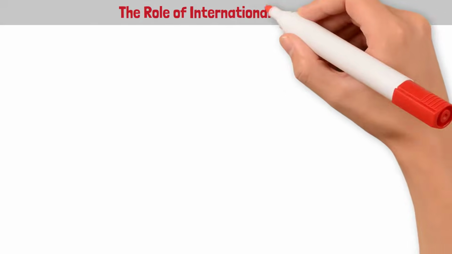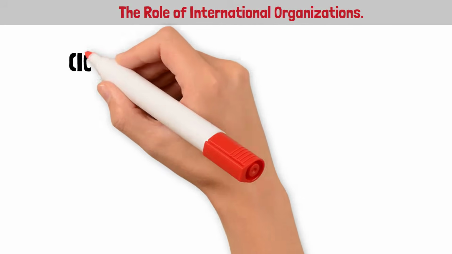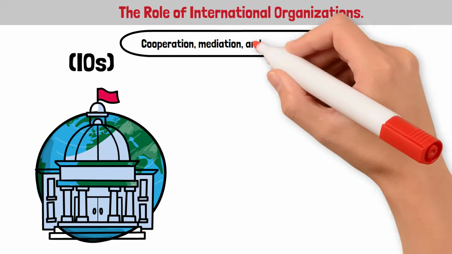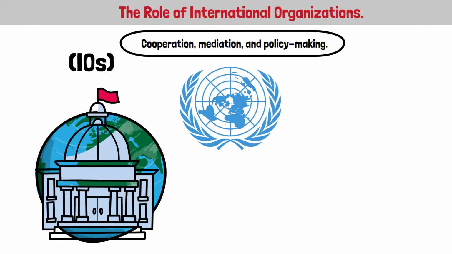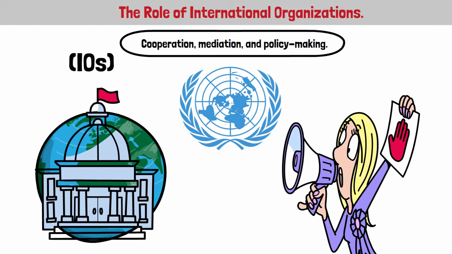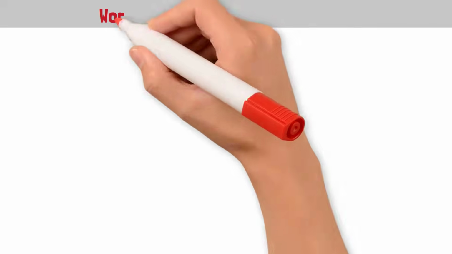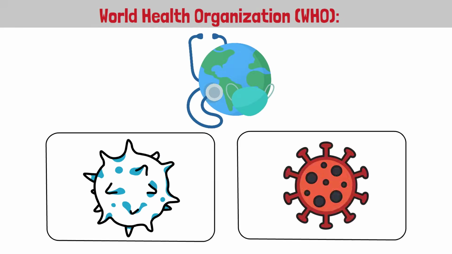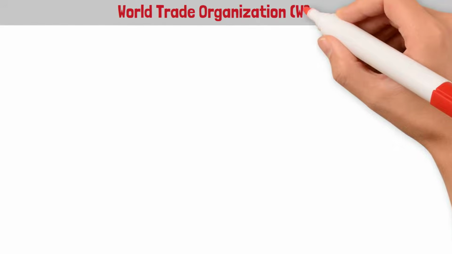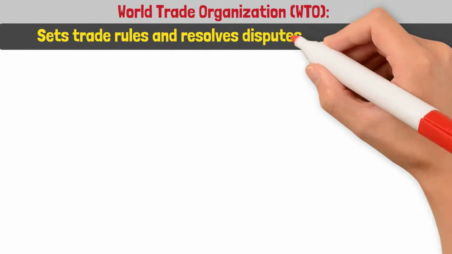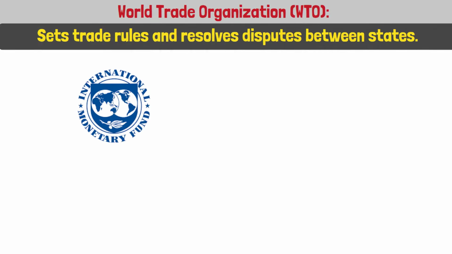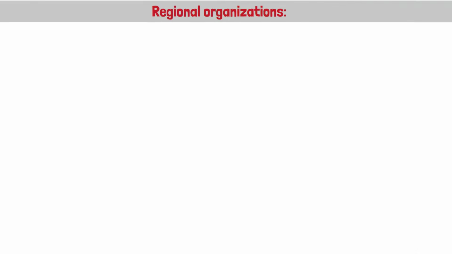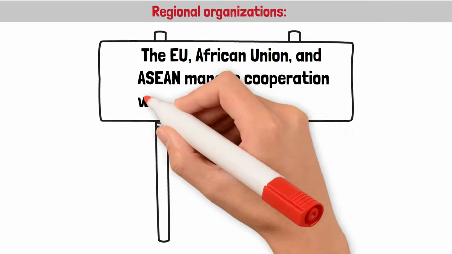The role of international organizations. International organizations, IOs, are central actors in global governance. They provide forums for cooperation, mediation, and policymaking. United Nations, UN, maintains peace and security, promotes human rights, and coordinates humanitarian aid. World Health Organization, WHO, leads global health efforts, from eradicating smallpox to coordinating COVID-19 responses. World Trade Organization, WTO, sets trade rules and resolves disputes between states. International Monetary Fund, IMF, and World Bank provide financial stability, loans, and development aid. Regional organizations, the EU, African Union, and ASEAN manage cooperation within specific regions.